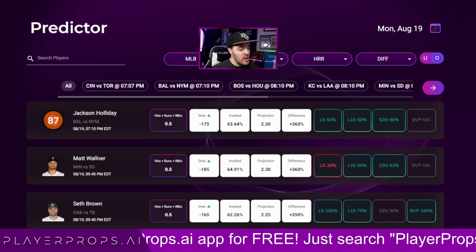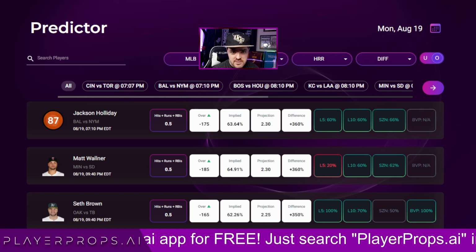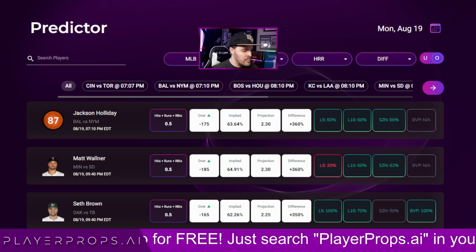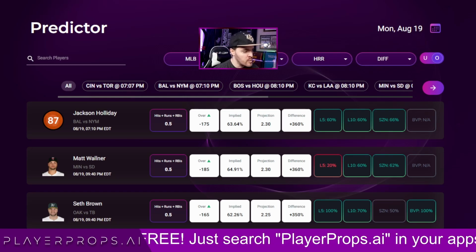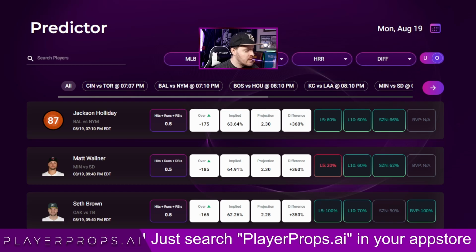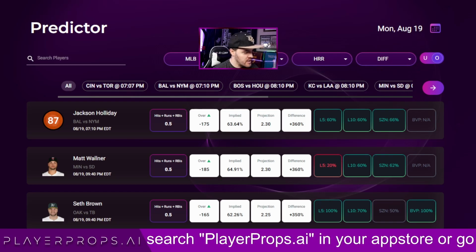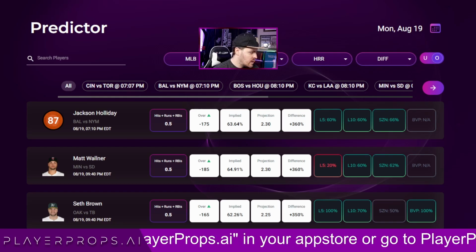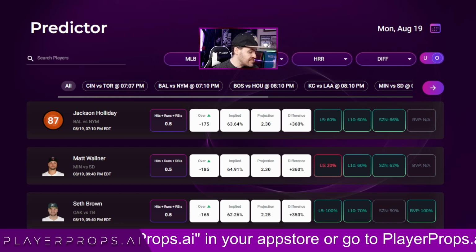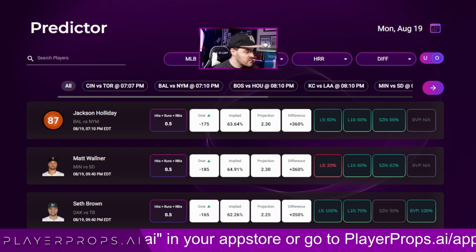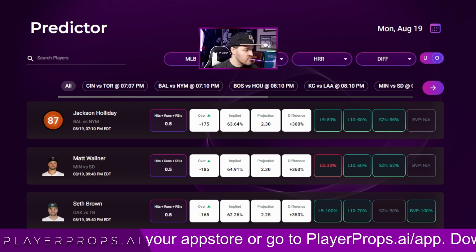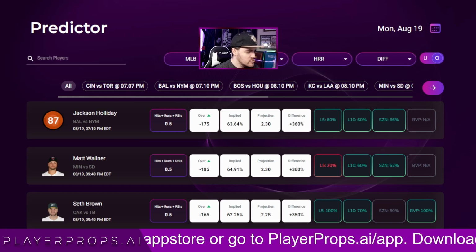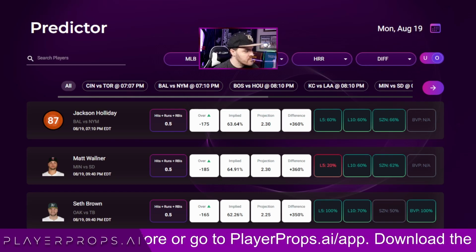Now, if you're in a prop-only state, where you can only play things like Price Picks and Underdog and those prop apps, then you're going to have to do both of them, and you can't do single ones. So that is what it is on that end. But Jackson Holiday, Tristan, that's what we're locking in here today. Both have the exact same implied chance. FanDuel gives them the current implied chance of 63.64% chance of hitting, which is always nice. So that's what we're doing today.